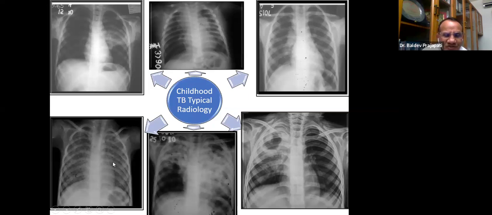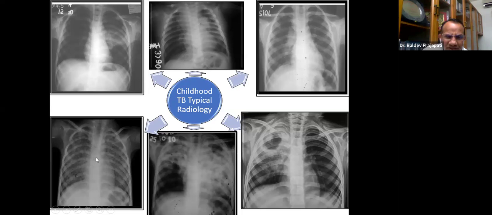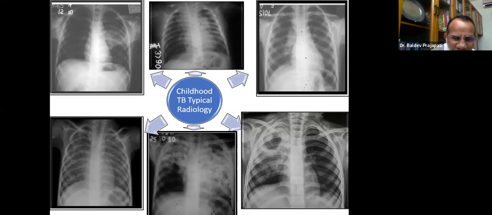What does this X-ray show? This particular X-ray, left side lower one. I hope you are able to appreciate it in the picture. So we have a few responses. Miliary TB. Very good. Who answered miliary TB? Miliary TB has been answered by DP, Medha Gopal, Zoom user, Sherina, Jabir. Very good, many people. And please remember, miliary tuberculosis, the miliary shadows on X-ray, are going to be very common.